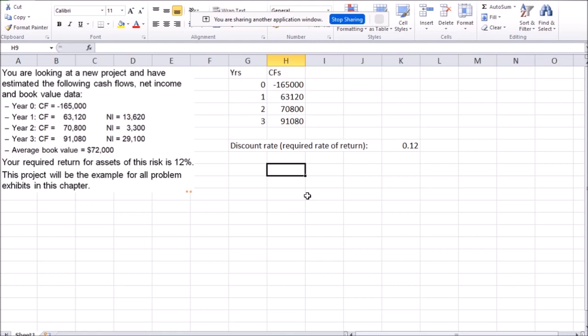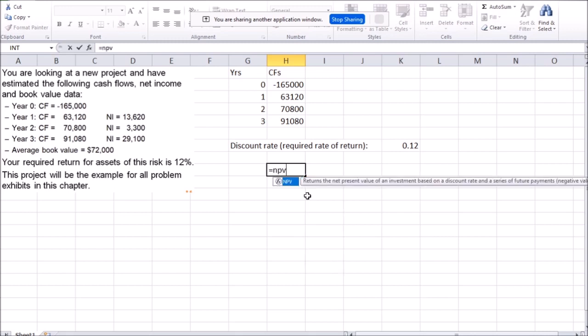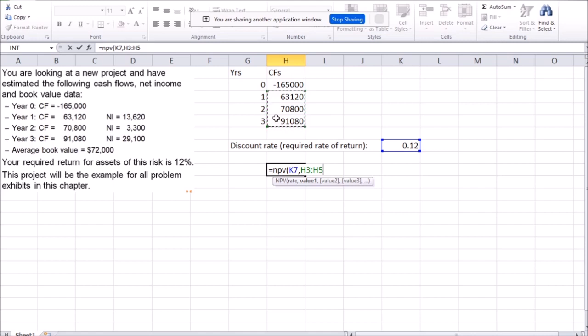Next, what we're going to do is hit equals. Very, very, very easy. NPV, open the brackets, and you get the hint over here. If you see, it's pretty small. It says rate. So first I'm going to enter the rate, then comma, and then all the values. But look, it says value 1, value 2, value 3, value 1, not value 0. Not value 0. This mistake is very easy to make. So we enter all of the values starting from value 1 up until the last value. We don't enter the original value first.